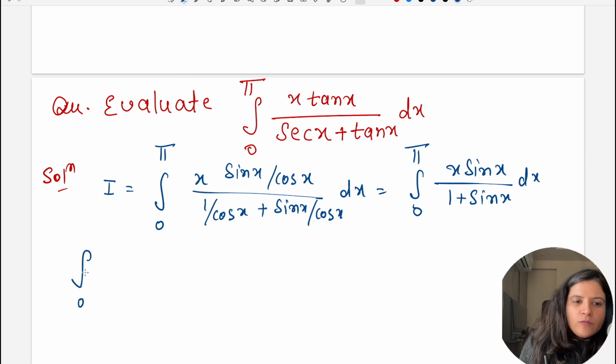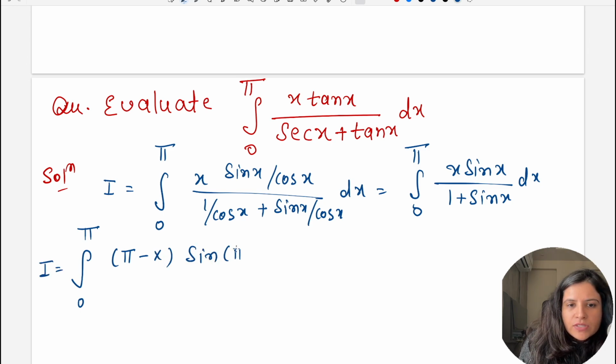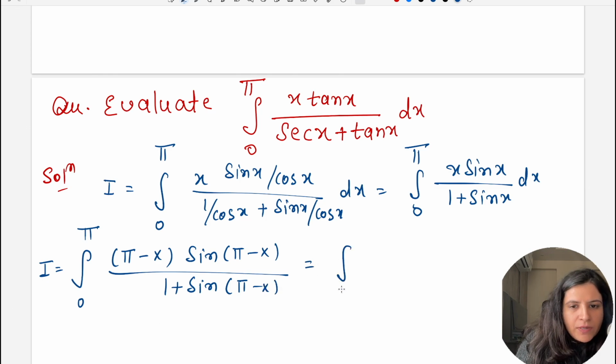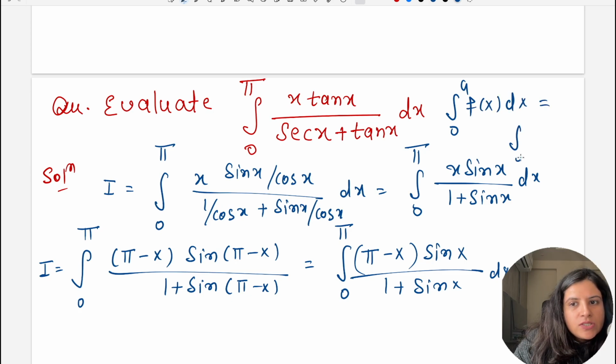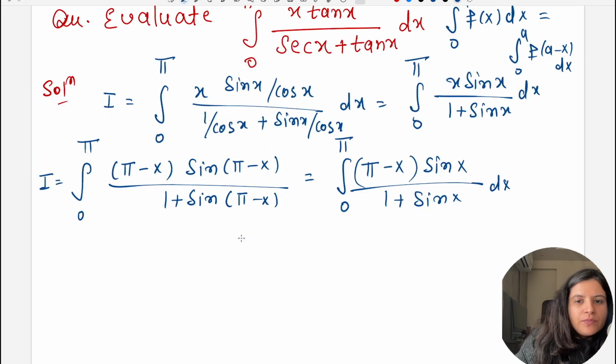So if I change 0 to pi, इसको मैं pi minus x अगर मैं रख देती हूँ, pi minus x into sin pi minus x divided by 1 plus sin pi minus x, and this is equal to 0 to pi, pi minus x. Sin pi minus x is nothing but sin x divided by 1 plus sin x dx. See, this is the property of the definite integral, that 0 to a f(x) dx can simply be written as 0 to a f(a minus x) dx. These two remain the same. So using that property I have proceeded it.